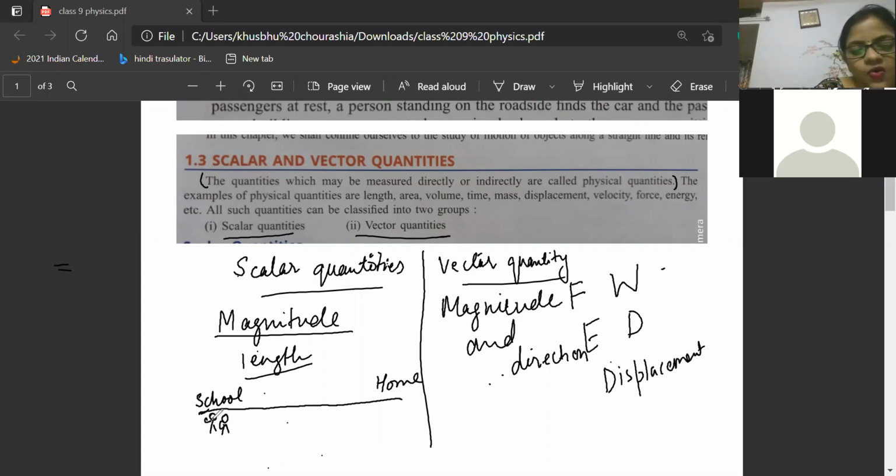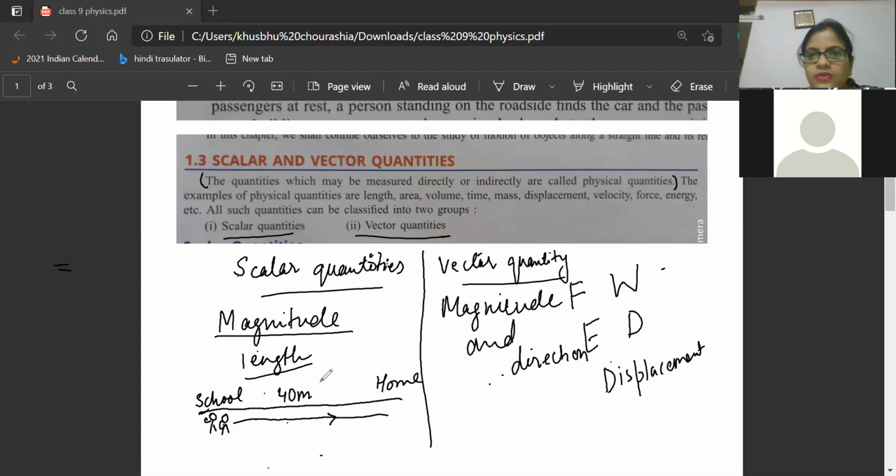So now when Avinash and Vishal are moving towards their home, Avinash will say, Auntie, I have covered a distance of 40 meters. My school is 40 meters away from my home. So if their home is very near, how much distance have they covered when they started from school and are going towards home?